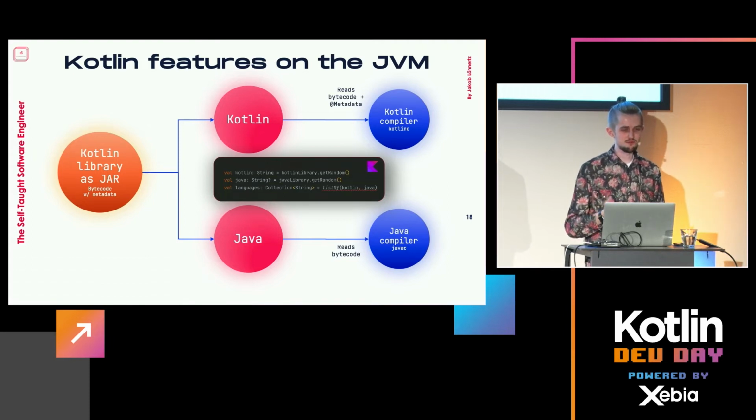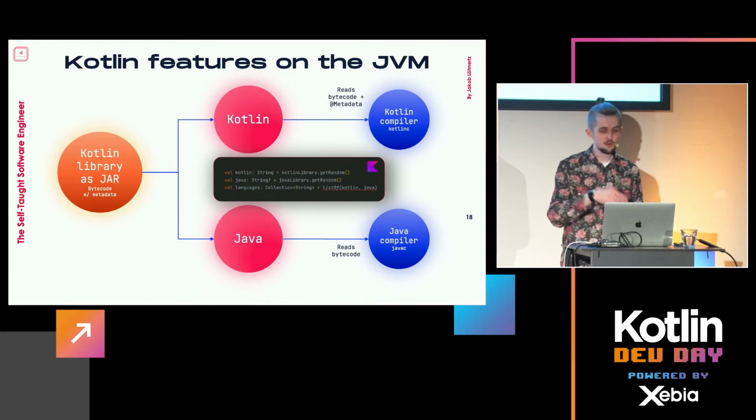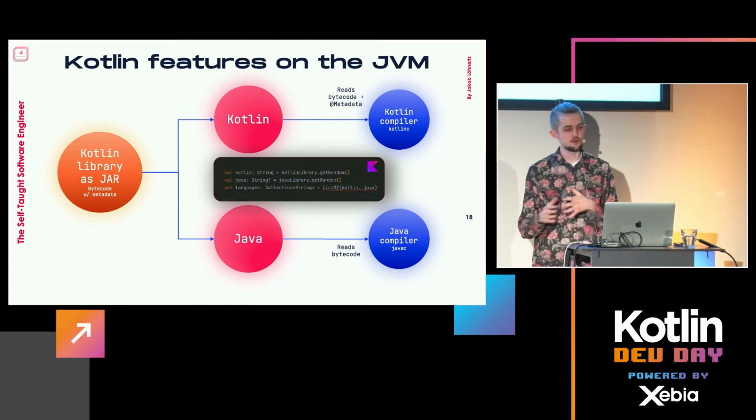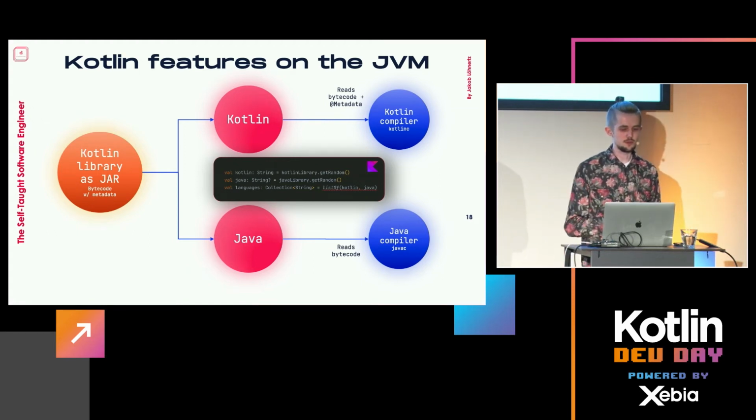But by default, it will say, yeah, this is a Java library. It has to be nullable. And then, of course, you get what you see in the third line. If we then combine nullable and non-nullable types, the compiler again will scream at us: this is not allowed in a collection that's just non-nullable strings.